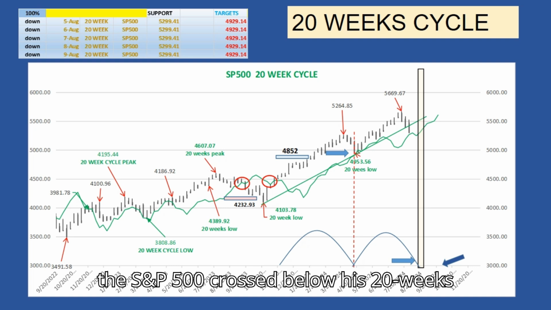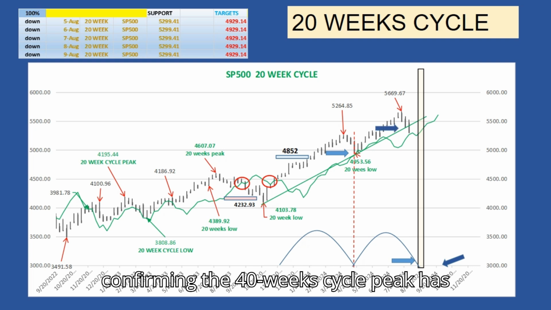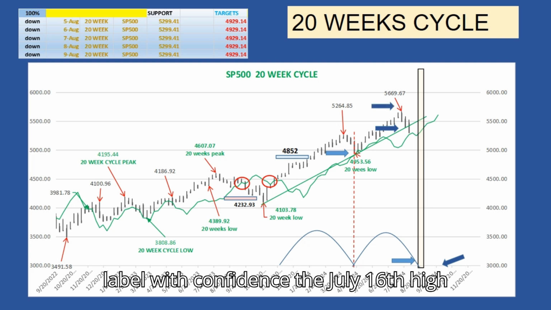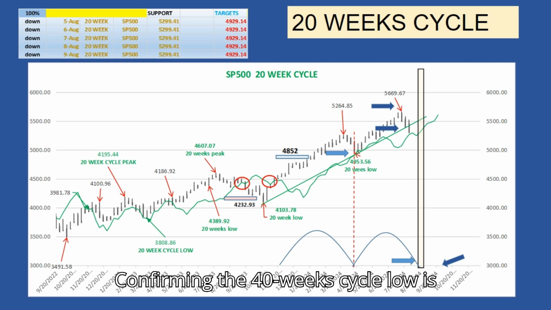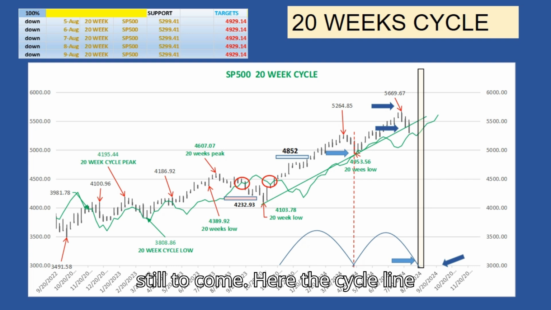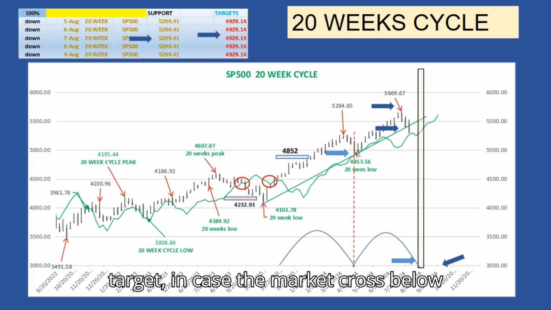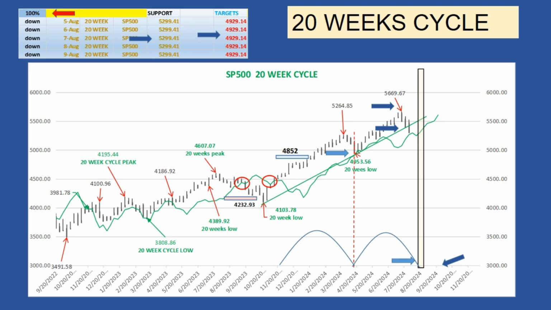Last week, the S&P 500 crossed below its 20-week cycle trend line, the green line, confirming the 40-week cycle peak has formed or is in formation. We can label with confidence the July 16th high at 5,669.67 as the 40-week cycle peak, confirming the 40-week cycle low is still to come. Here is the cycle line for this week, and the potential downside target, in case the market crosses below it this week. The success rate for the 20-week cycle is 100%.